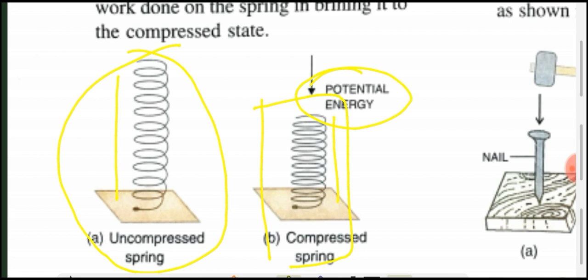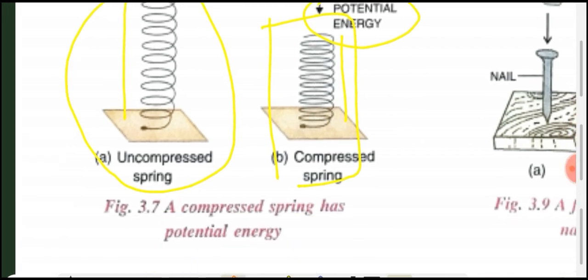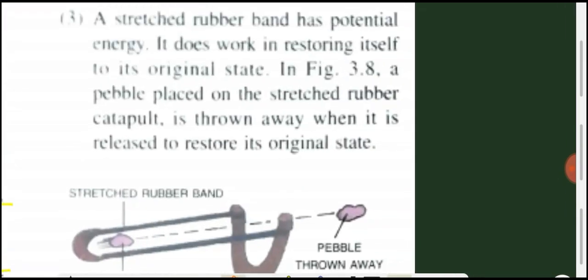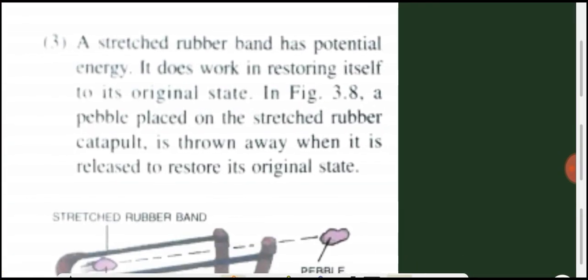Okay, students, another example is a stretched rubber band. Maybe you have done this activity in your daily games or routines, or maybe you have seen it. A stretched rubber band has potential energy.